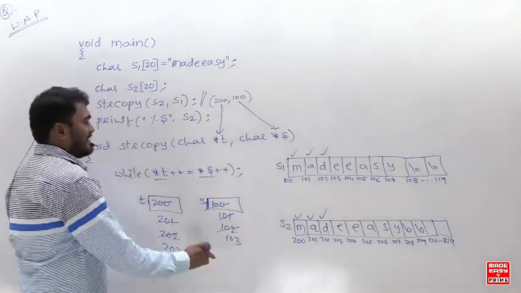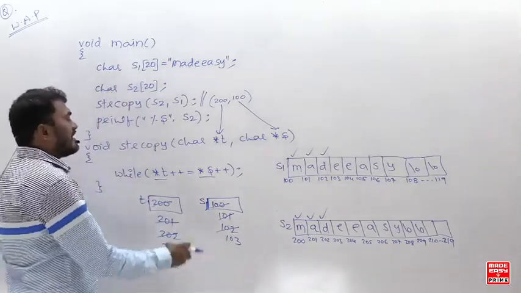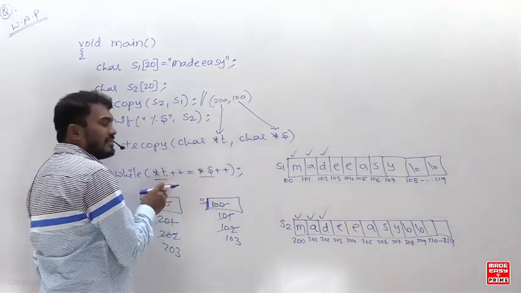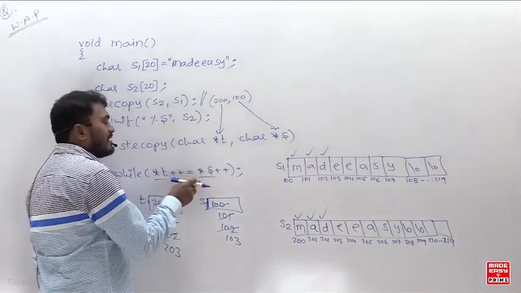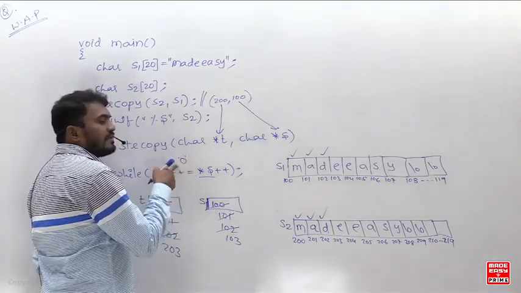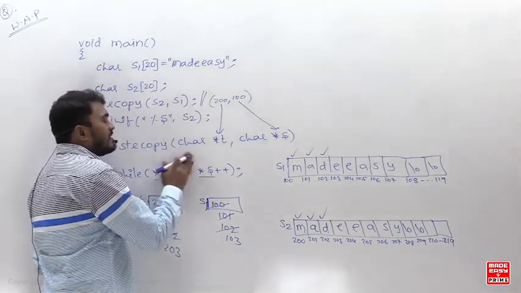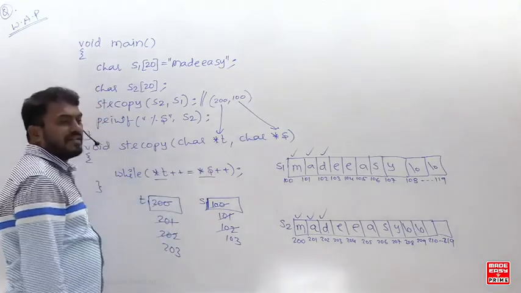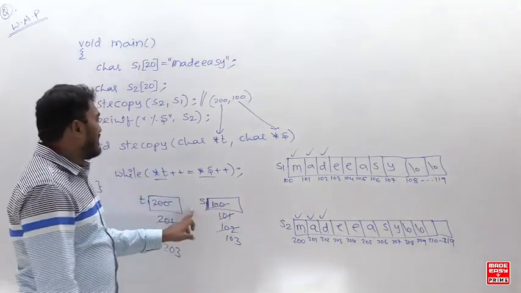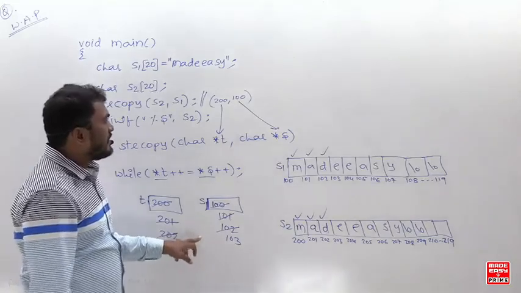Okay, fine. So copy this. When it is assigning the null character, the null character ASCII value is 0. So if 0 is assigned, 0 will be returned to the while loop. And when you return 0 in the while loop, 0 is what? False. So you come out of the while loop. Is that clear? So this is how you need to write the program. In case anybody wants to copy, you can copy this.